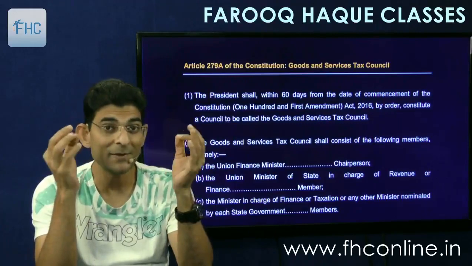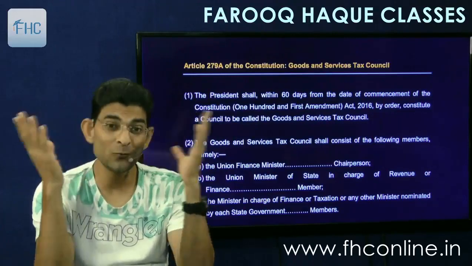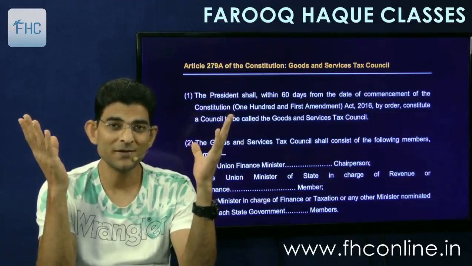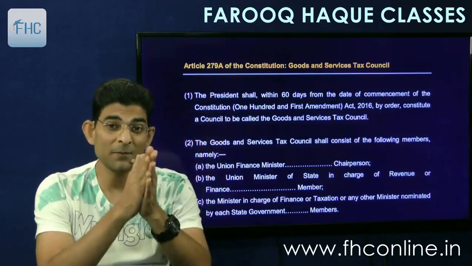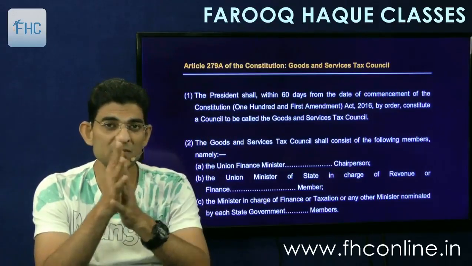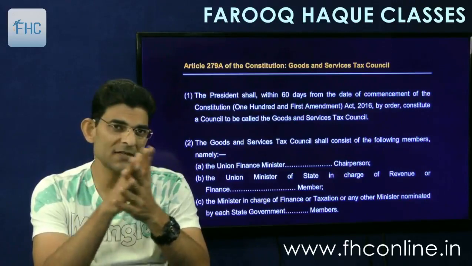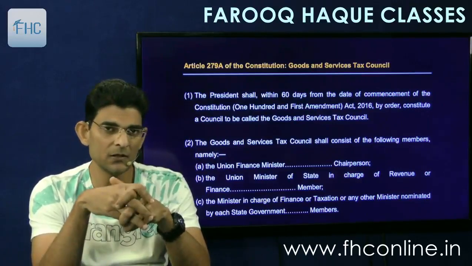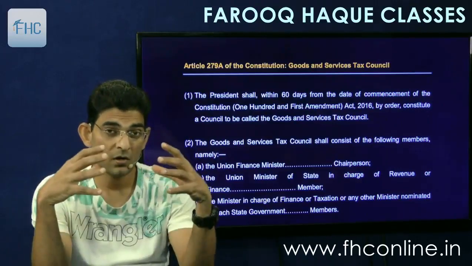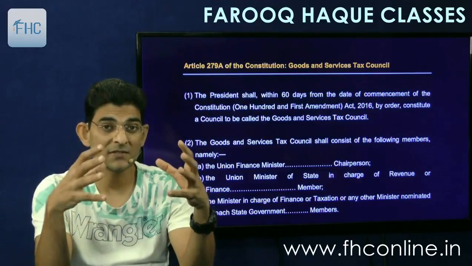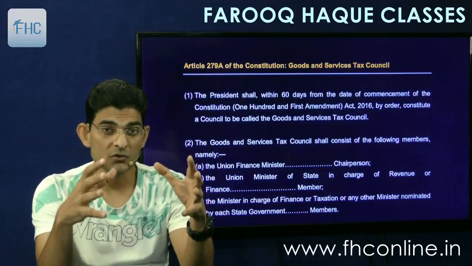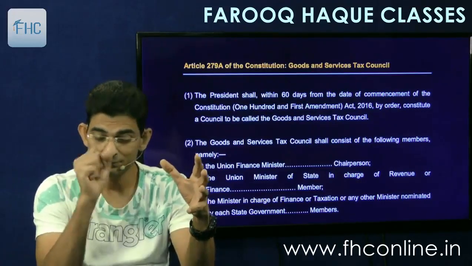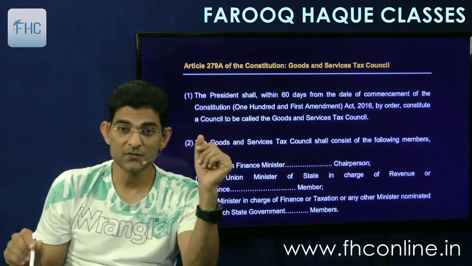Can there be agreement among so many people and government people? Impossible. So that task is done by the council. So council has representation of all the states and the central government. And the job of the council is to come to a consensus in terms of making the laws and implementing the laws. So that is this GST Council.